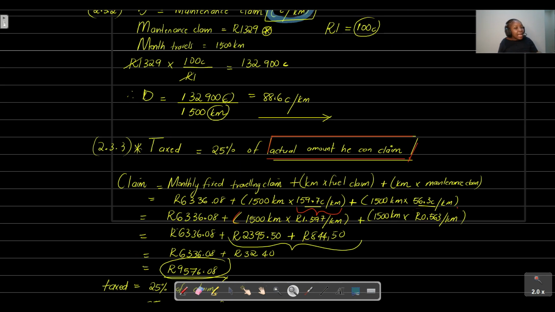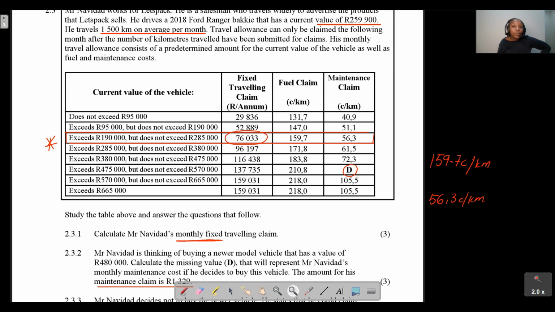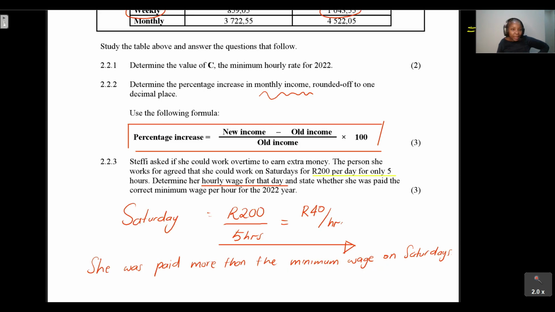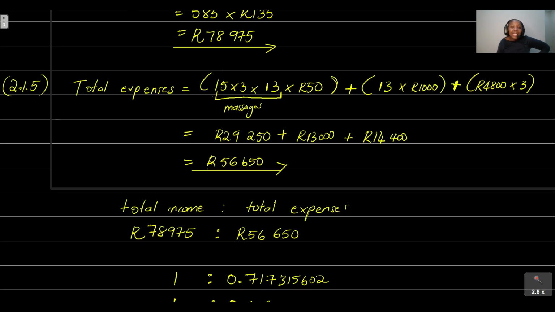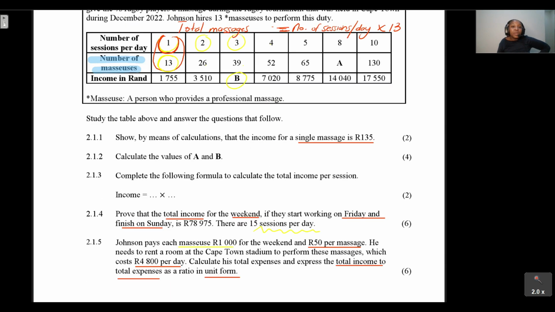So that is that, guys, for today's video tutorial. Question 2.1, question 2.2, and question 2.3. And like I mentioned, with these questions, it was mostly just analyzing the tables that were given to us and answering questions pertaining to them. The tip here is that as you're going through these tables, try to look for a pattern. What did they do in the first column? How do they move from the first column to the second column? Just try to look for a pattern to help you calculate these missing values.